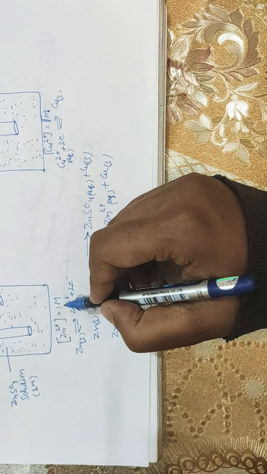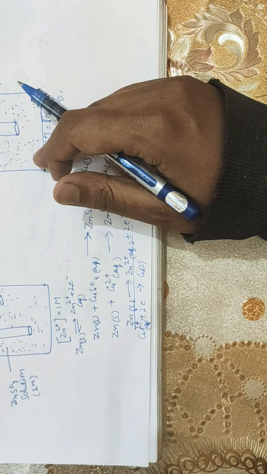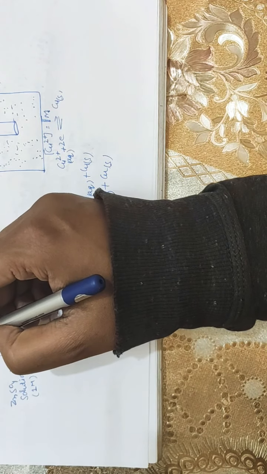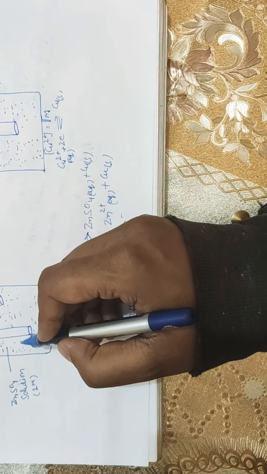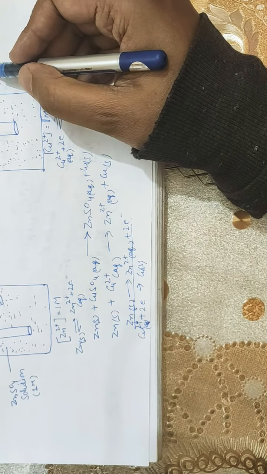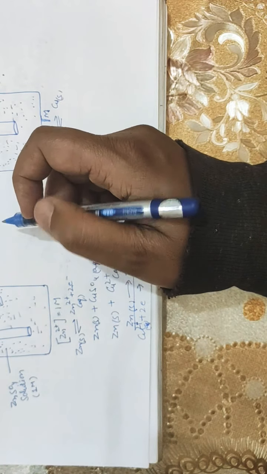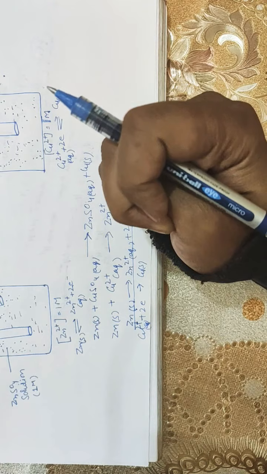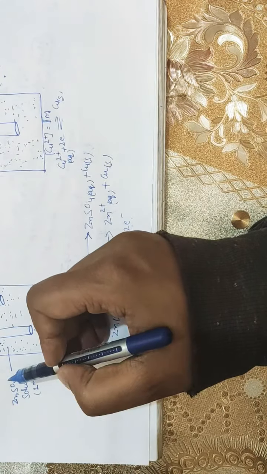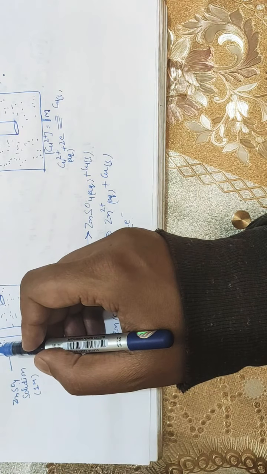The electrochemical cell consists of two beakers, the first and second, one of which contains a zinc rod dipped in the zinc sulfate solution, whereas in the other a copper rod has been dipped in the copper sulfate solution, and the concentration is 1 molar for both solutions. These metallic rods are known as electrodes, and they are connected via a wire. This wire is connecting both the electrodes.